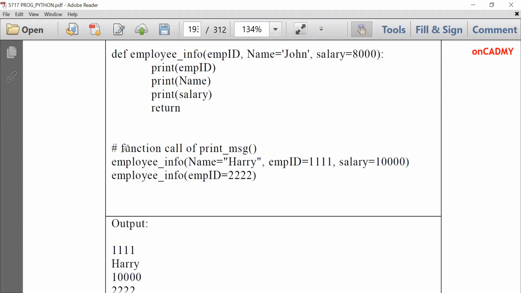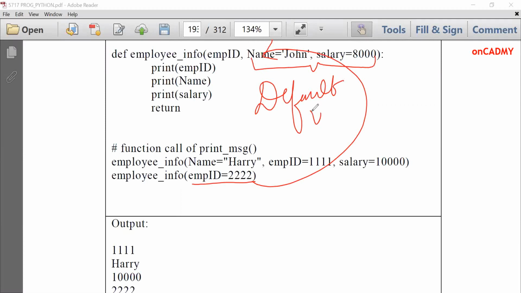And in the second call, we are just passing emp ID 2222. That means we are passing this one. Now the emp ID will be assigned the value 2222. Name and salary will take the default values. These are called default arguments. So name will be John and salary 8,000 will be displayed in this case, and emp ID will be 2222. If we do not supply a value in the function call, then it takes the default value which is already defined in the function definition. So this is another type of function call.